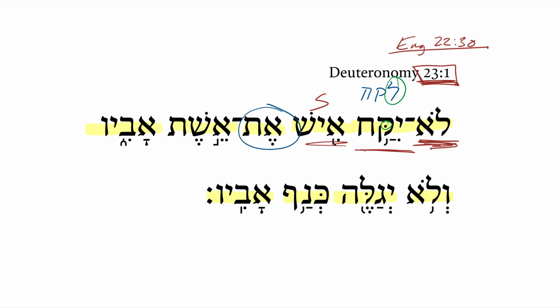Direct object marker here, the wife of his father. Notice this third masculine singular pronominal suffix here, and then notice eshet with the conjunctive accent gives us the construct, so we have the wife of his father. And taking a wife here would refer to marriage. So in other words, we might say a man shall not marry his father's wife.